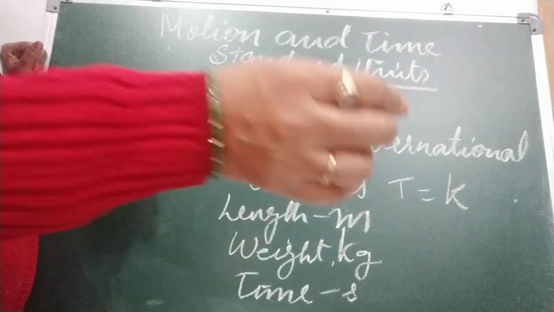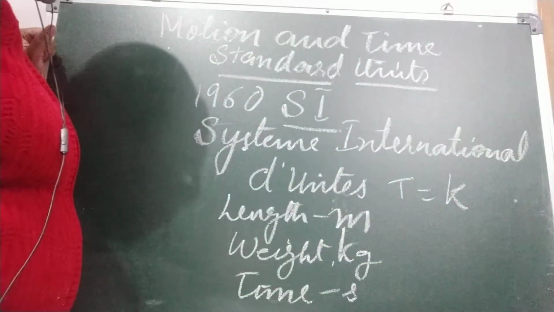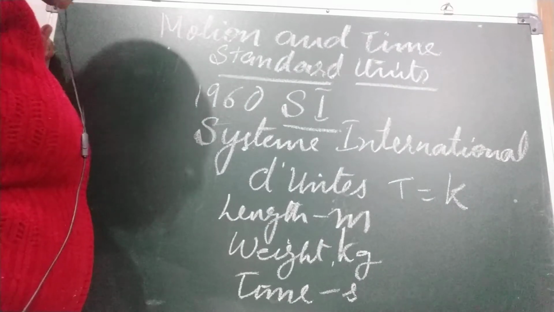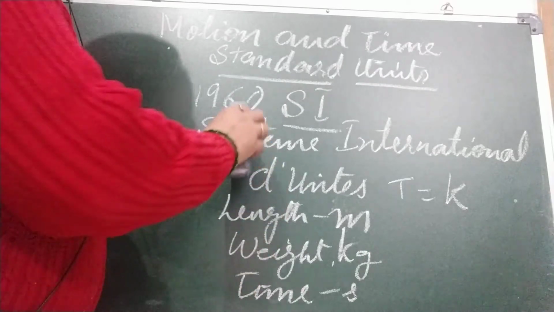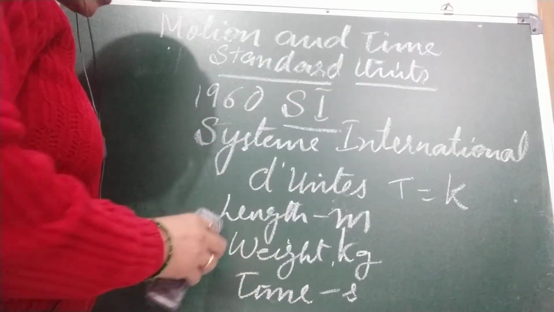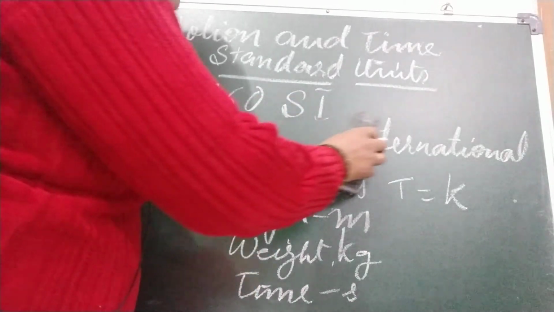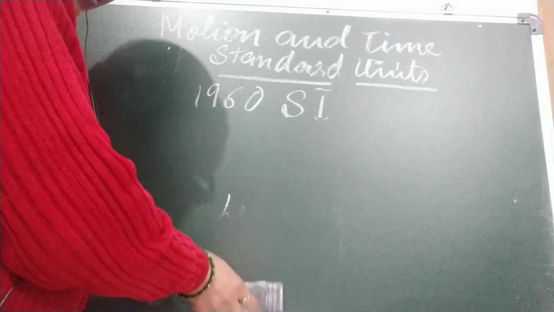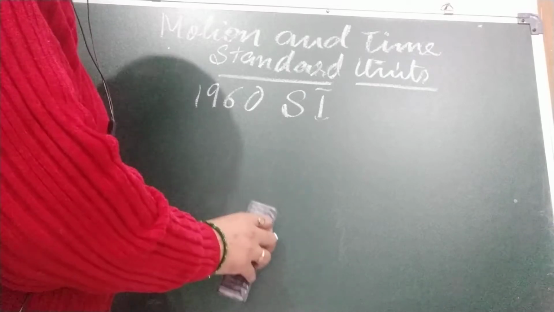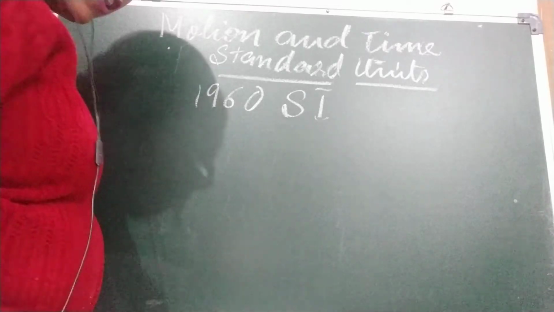There are many more standard units, like brightness of light and electric current. All of them have standard units. This SI system is used uniformly all over the world.